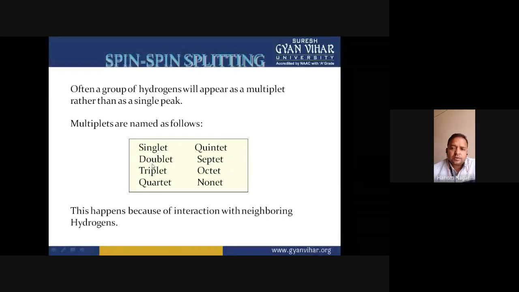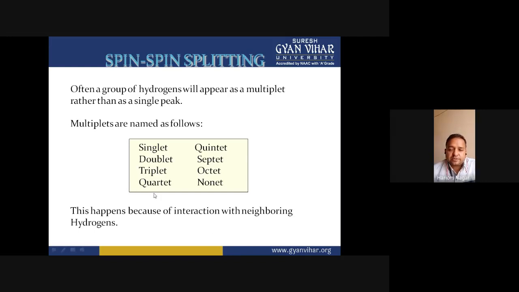But if there is one proton at the neighborhood position, then the signal for the specific hydrogen is split into a doublet, which is two peaks. If there are two protons at the neighboring position, then the signal of the specific protons appears as a triplet, which is three peaks. And the peak area ratio of this triplet is 1:2:1. This depends upon the spin interactions.